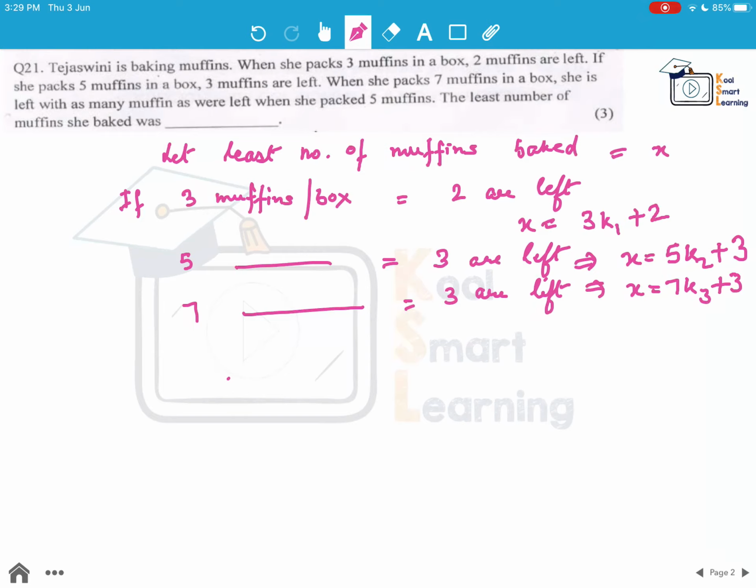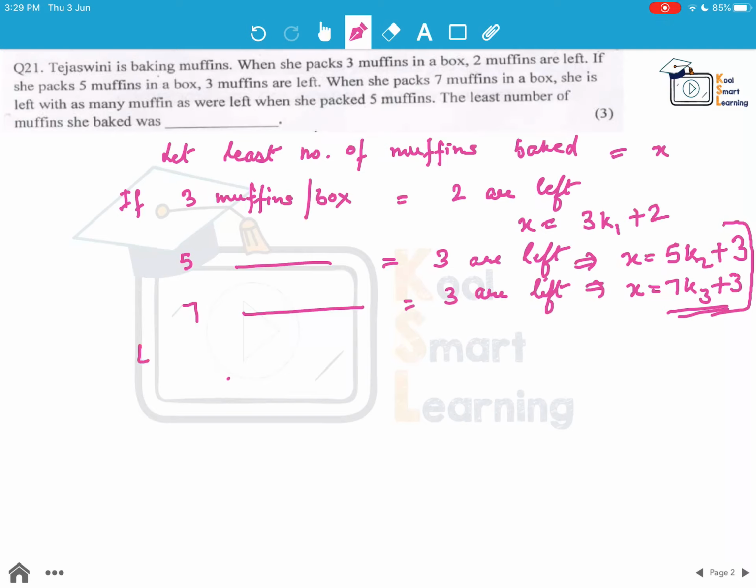So we know that X is a multiple of 3 plus 2. It's also a multiple of 5 plus 3 and also a multiple of 7 plus 3. So what we do is in these two cases, we know that the remainder is 3.